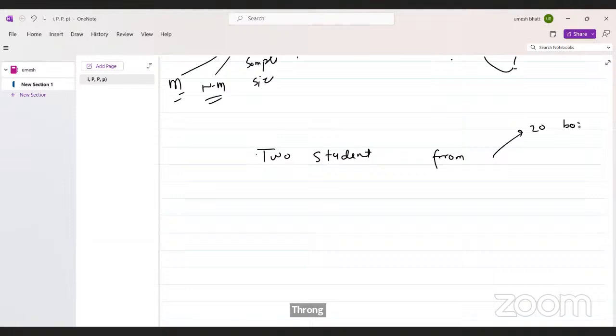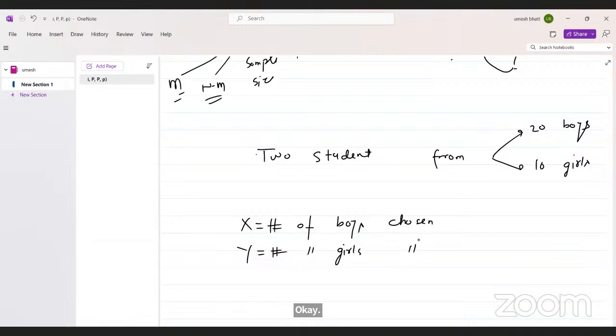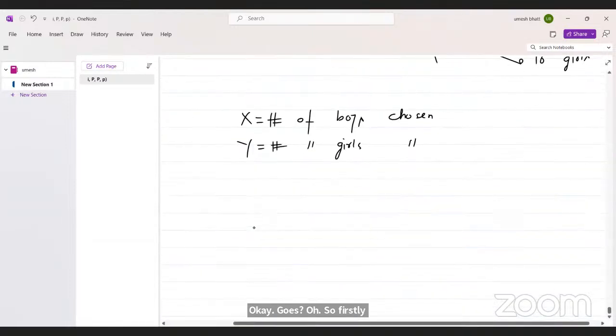20 boys and 10 girls. And X denotes what? Number of boys chosen. Okay. And Y is what? Number of girls chosen. Okay. So firstly we focus on X.